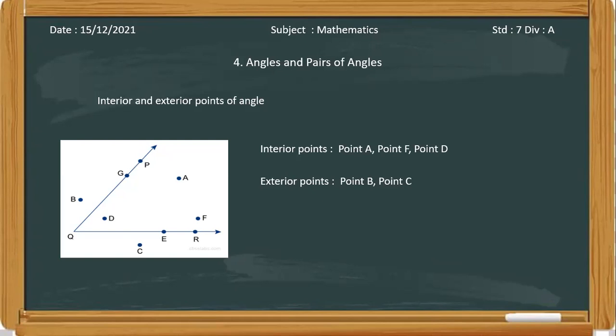You have to understand this topic so you can solve the sums based on this, and many more advanced topics based on these points. You can get many more topics based on the interior and exterior of an angle, or of any other figure. Mainly you should be thorough with the definition of interior and exterior.